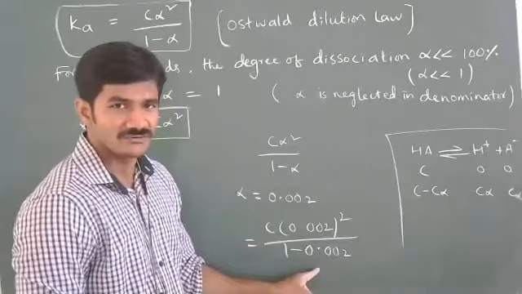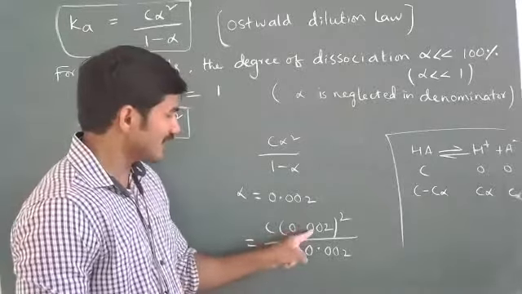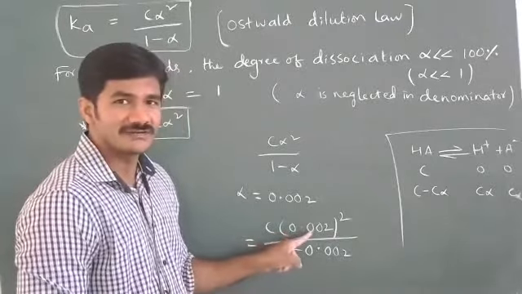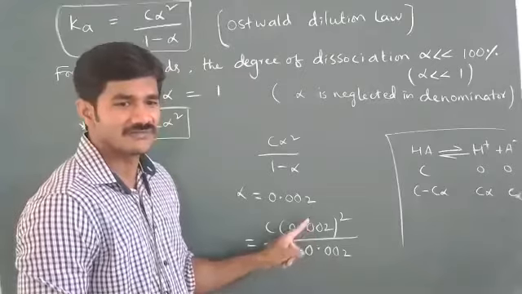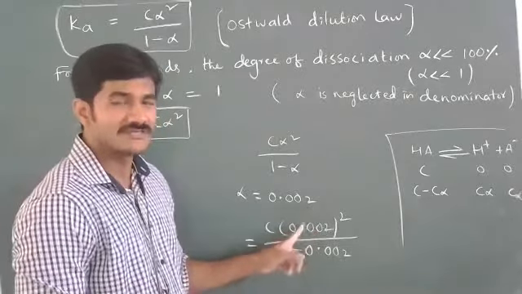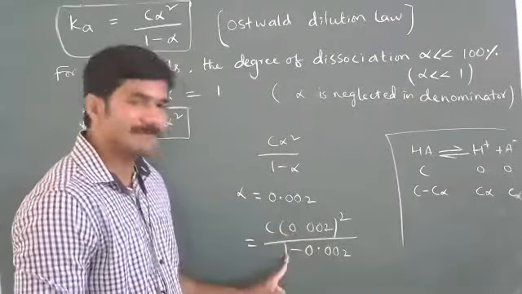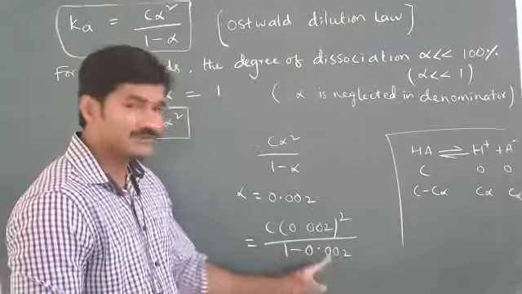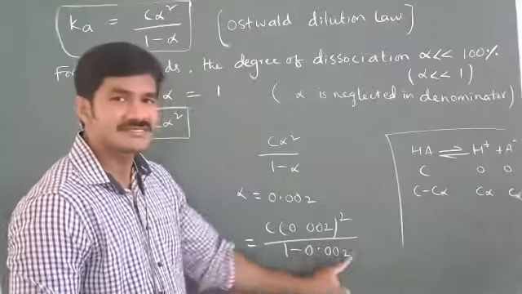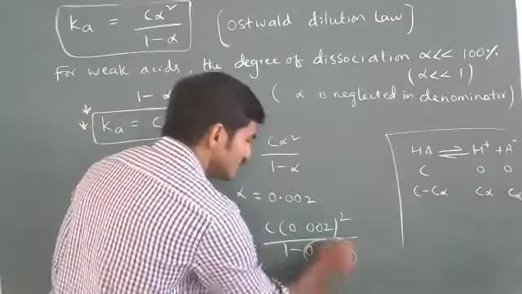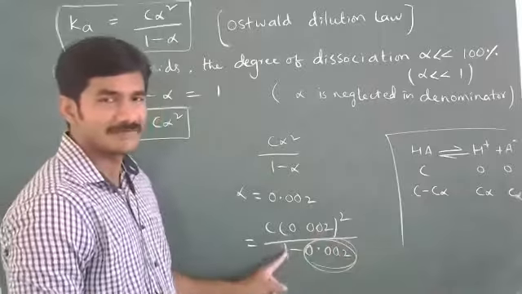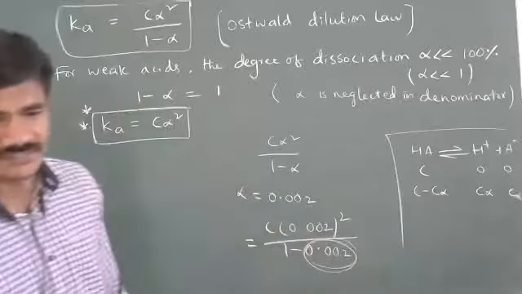Can we take this or not? We can. But in C alpha square, can we take this as 1? Can we neglect this alpha? We can't neglect it because it is squared and there is no 1 to compare with. Here we are comparing with 1, and we are taking this as a very, very small value. As it is a very, very small value, I am neglecting it in comparison to 1. Understood?